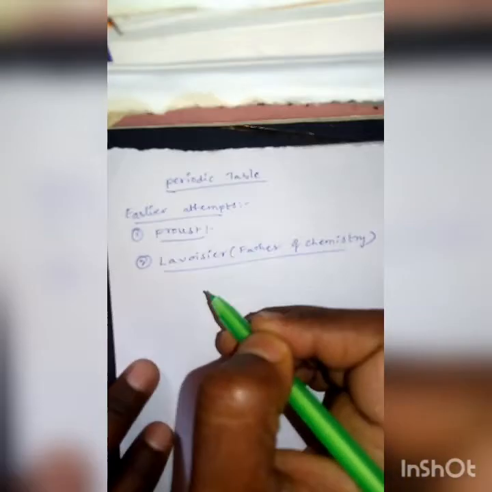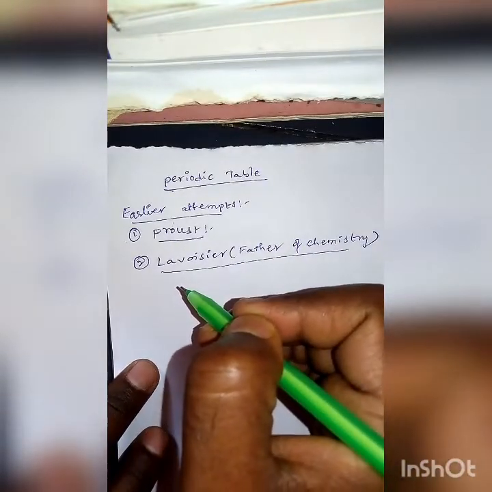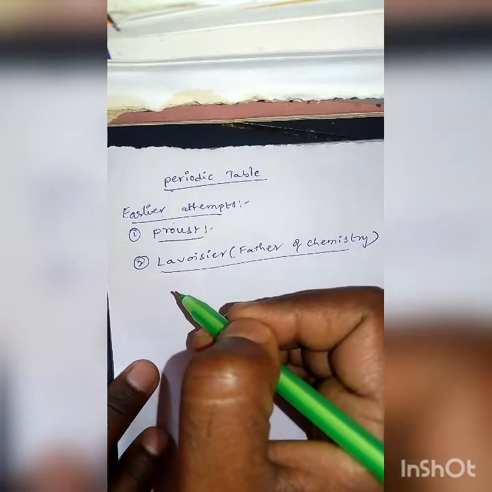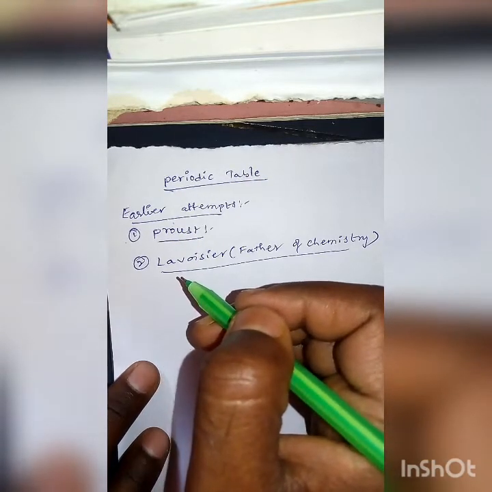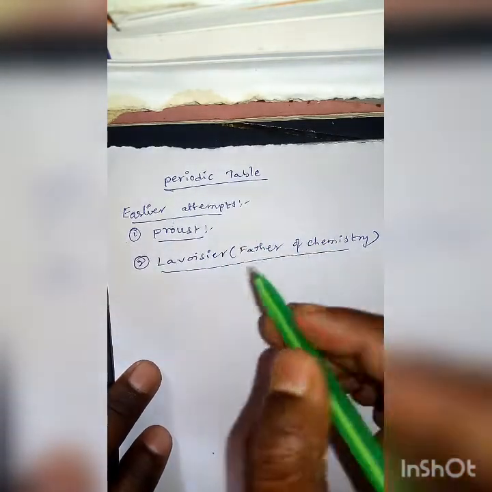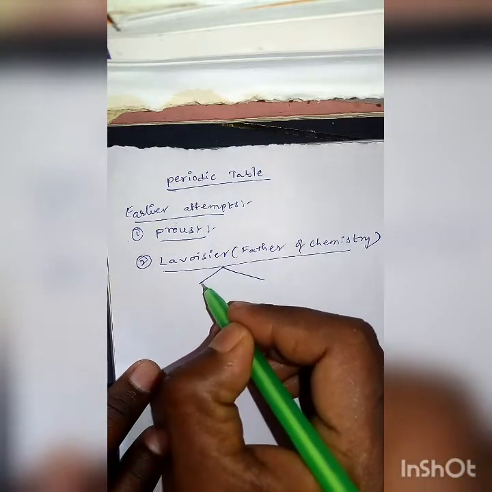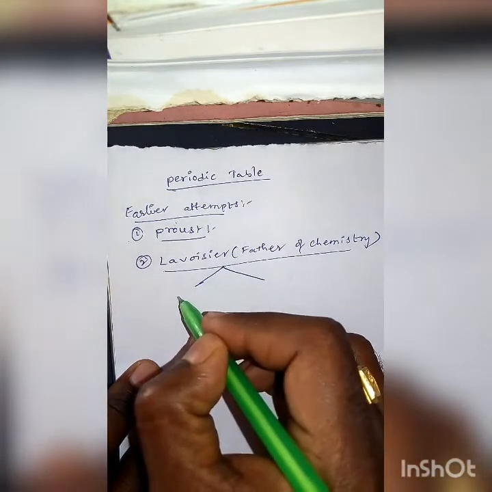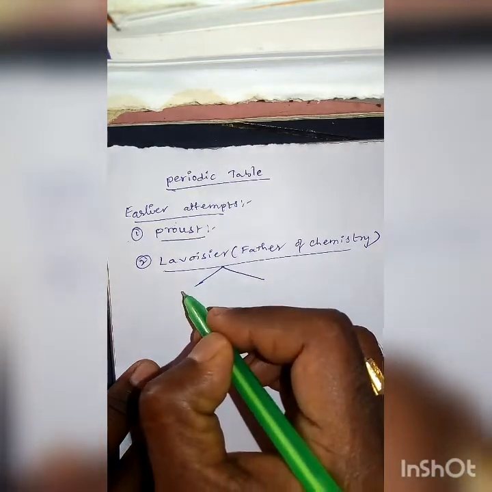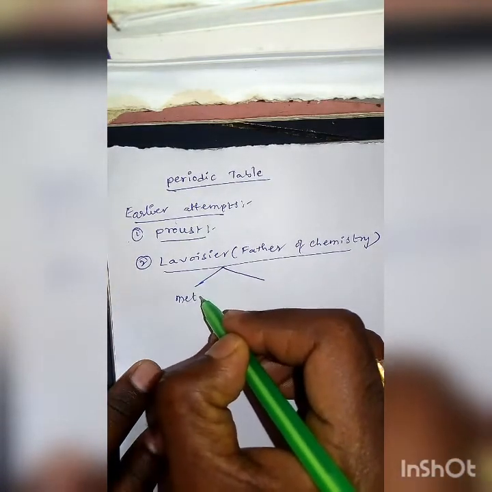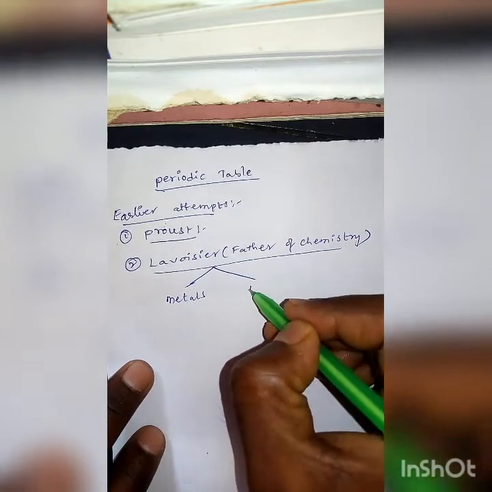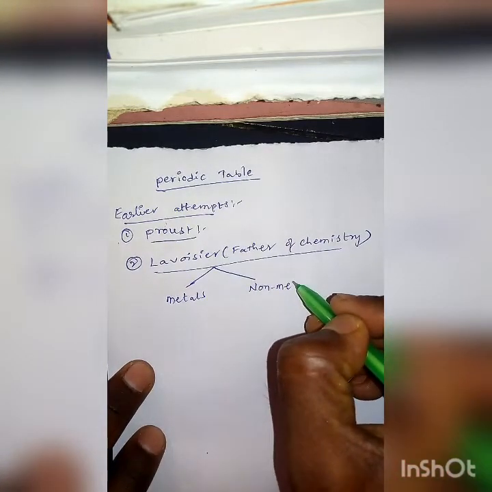Anthony Lavoisier is the second person who grouped, who categorized the elements. According to Anthony Lavoisier, he categorized the elements into two types, that is metals and non-metals.